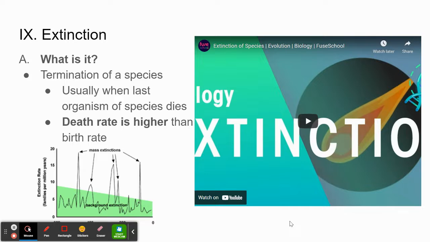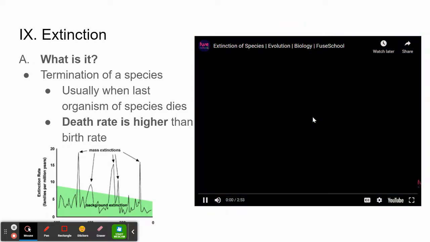And played out over time, that population is going to get smaller and smaller as a result, until the last reproductively capable organism within the species also dies, and then there's no opportunity to reproduce. This diagram gives you a quick picture of what are called mass extinctions throughout time. So here's a peak right here. We see another one, a third, a fourth, and a fifth. We'll talk about the 5 major mass extinctions in just a second, but let's check out this video first.